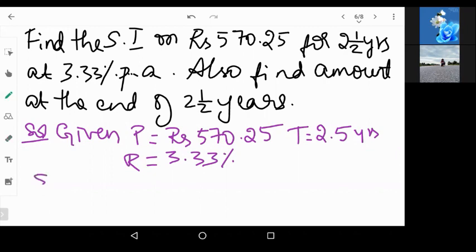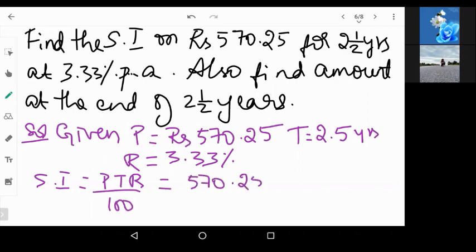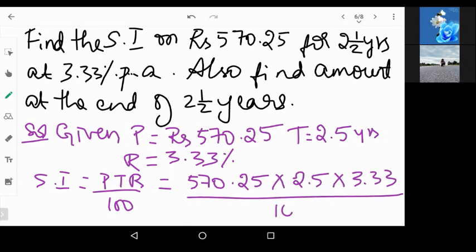Now, since we have all the information, let us calculate the simple interest. So simple interest is PTR by 100. 570.25. Since you have decimals, be a little careful. Into time is 2.5 years. Into rate is 3.33 divided by 100. Now, can you say what is the simple interest that you get?